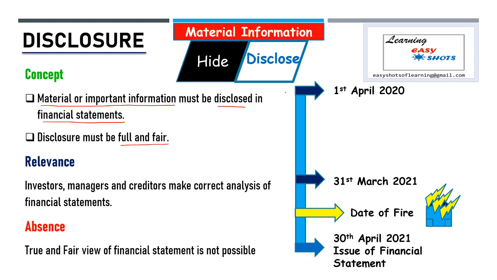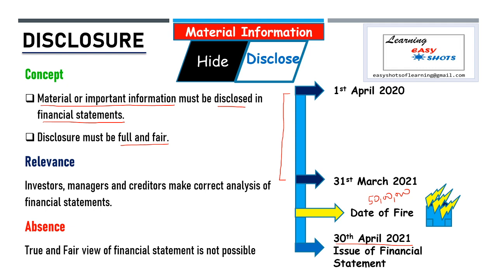For example, our financial year starts from 1st April to 31st March, and after recording all the transactions, but before issue of financial statements on 30th April 2021, a fire broke out in our factory and the company suffered a loss of 50 lakh rupees.